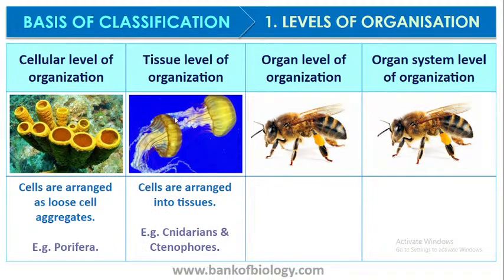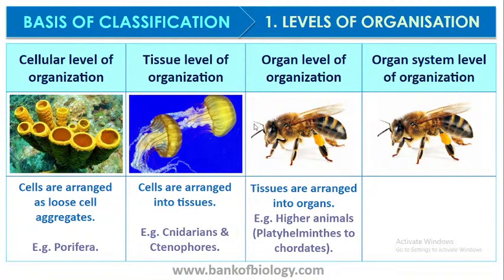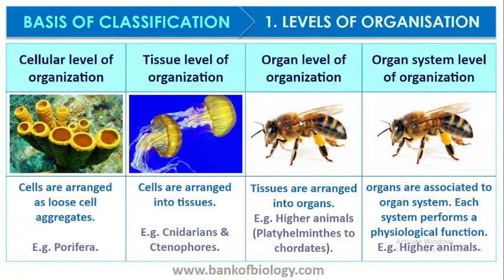Coming on to tissue level of organization, here cells are arranged into tissues. Mostly cnidarians and ctenophores come under this. In organ level of organization, tissues are arranged into organs, and you can see this in higher animals like platyhelminthes up till chordata. All those in between, like annelids, arthropods, echinoderms, mollusks, come under this. But when we are talking about organ system level of organization, these are associated with organ systems.